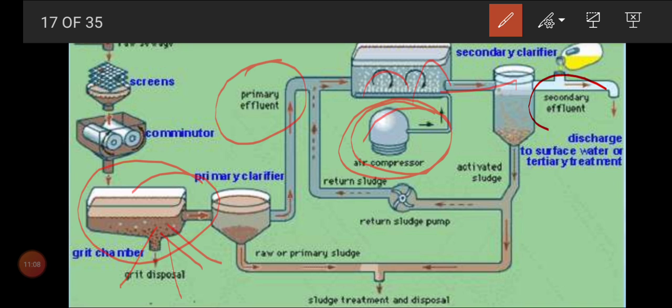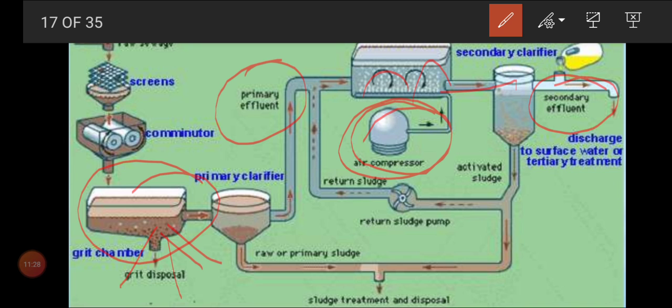In the secondary effluent, we should again add some chemicals like chlorine. That is what we call a disinfectant, and we can add liquid ozone also. Liquid ozone also acts as a good disinfectant, but it is a little costly. So normally panchayats and others go for chlorine.